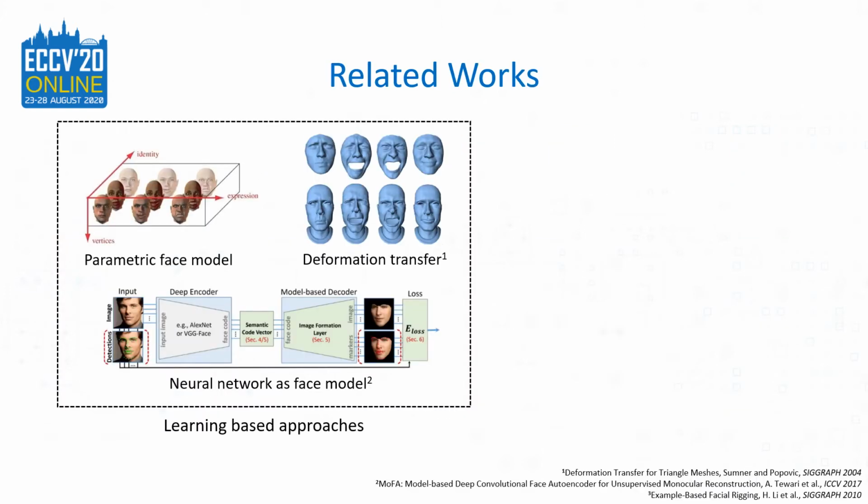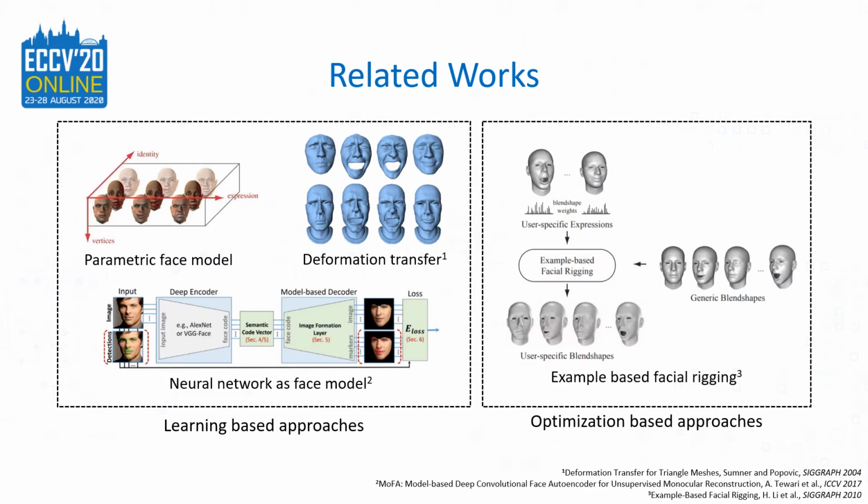In terms of related works, existing learning-based approaches either use predefined facial models learned from a limited number of 3D scans or train a neural network to represent a face model, but they fail to fully personalize their face models. We argue that expression-specific skin deformations and reflectance variations vary from person to person. While optimization-based approaches have shown improved results with personalizing the face models, such approaches are comparatively slow and do not generalize well to in-the-wild images.